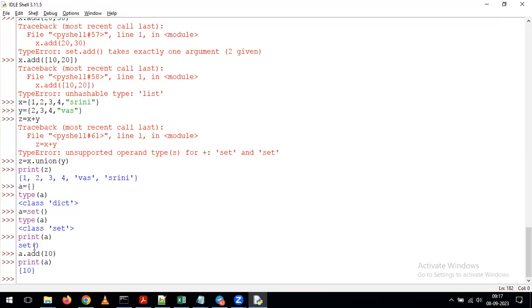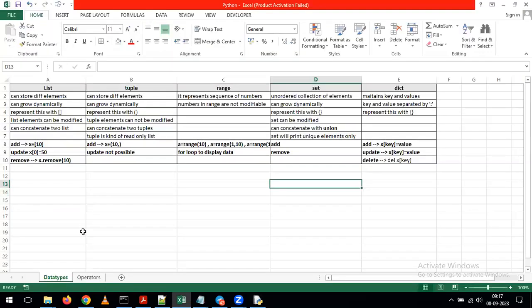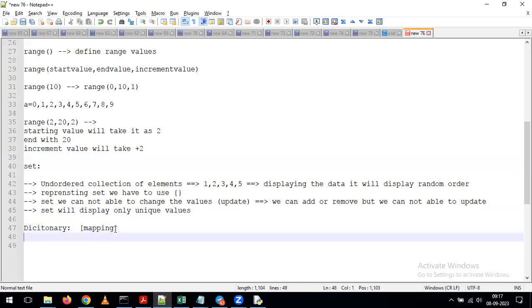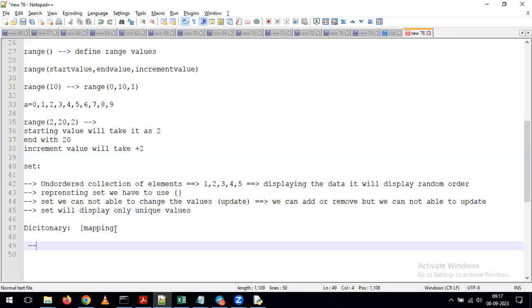Okay. Now in the same way, we have one more last data type called dictionary. This falls under the mapping data type. So dictionary is falling under the type of data type called a mapping data type. As part of dictionary, what we'll do here is represent key value pairs. Whenever you want to represent key value pairs, then we can use dictionary.